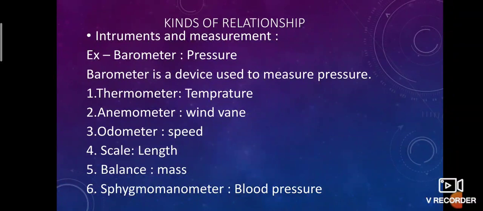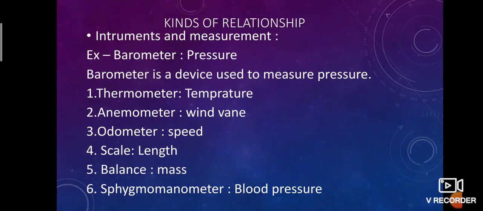First is kinds of relationship. Let's look at the first one, instrument and measurement. Example is barometer, pressure. Barometer is a device used to measure pressure. Thermometer is a device that is used to measure temperature. Anemometer is a device that is used to measure wind speed. Odometer is a device that is used to measure distance. Scale is used to measure length. Balance is used to measure mass.